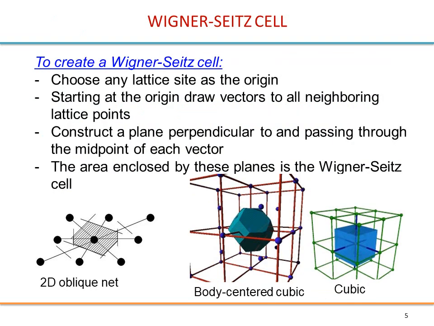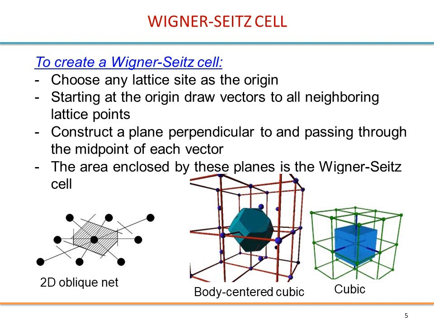So we have seen that the unit cell is not unique. However, it would be convenient to have a unique way of defining a unit cell, especially if you are talking on the phone with a co-worker or something. You would like to be sure that you are talking about the same thing. So anyway, there is a very convenient cell called the Wigner-Seitz cell.